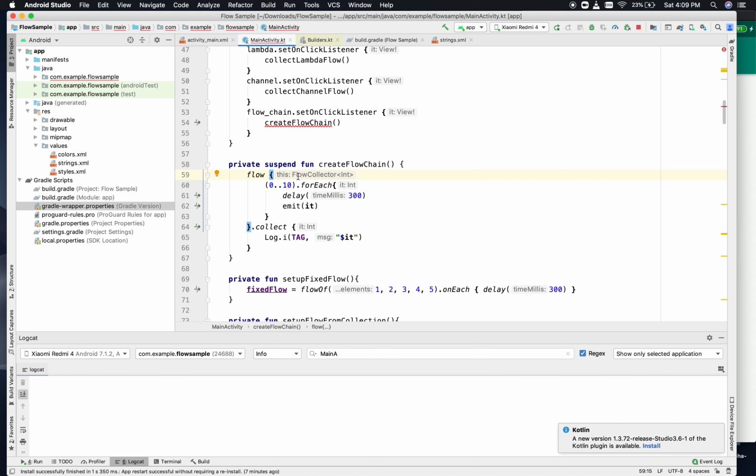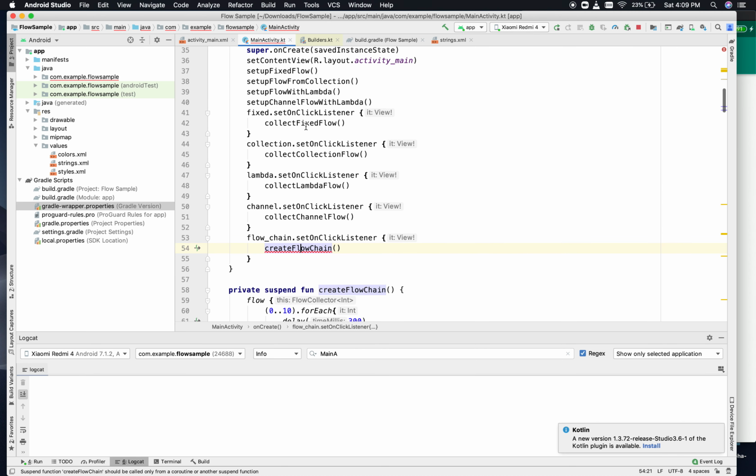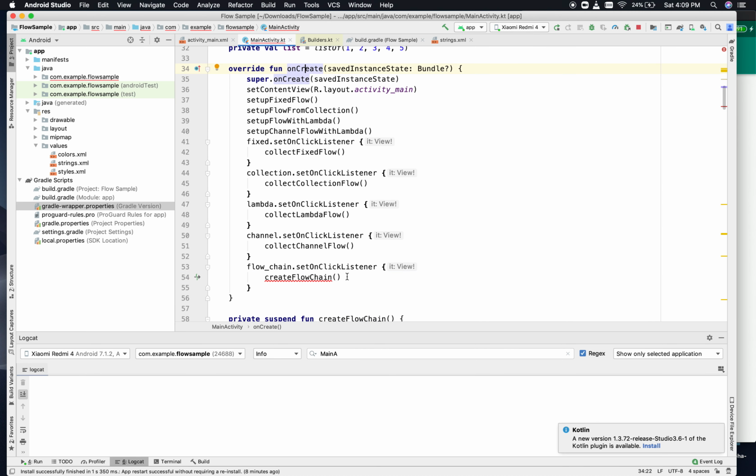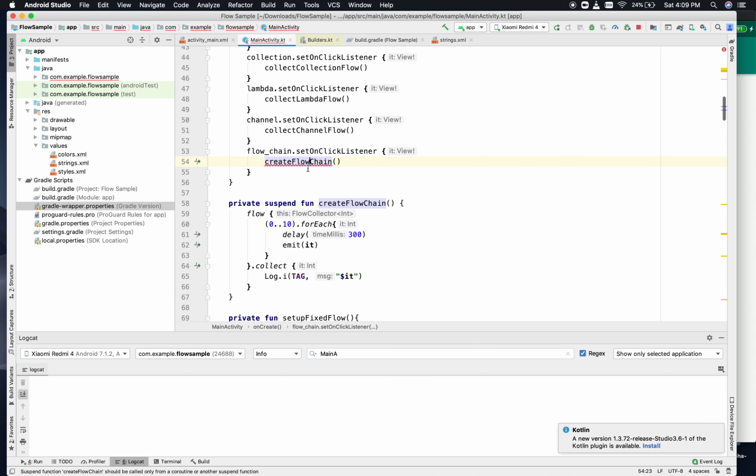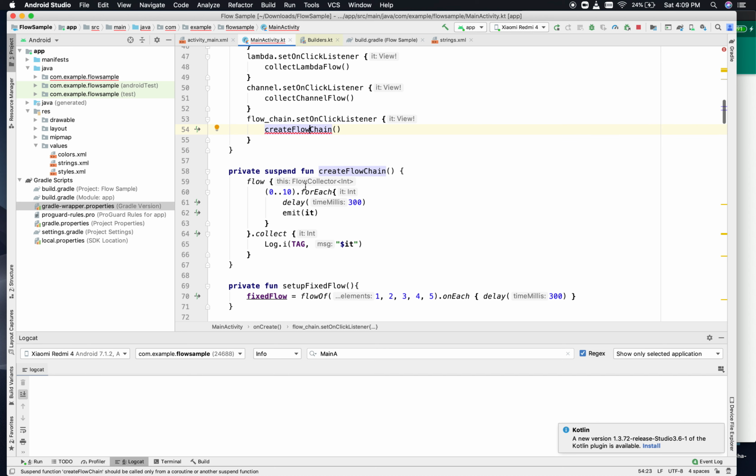Now what we have just done is propagate this error to the place where the method is getting called, because a suspend function should only be called from a coroutine or another suspend function. So we have to make sure that this particular call is made from a coroutine scope or another suspend function. We are calling this from onCreate, and there is no way we can make onCreate a suspend function, right? So we have to create a coroutine scope inside this set on click listener, and give the call to create flow chain from that coroutine scope.